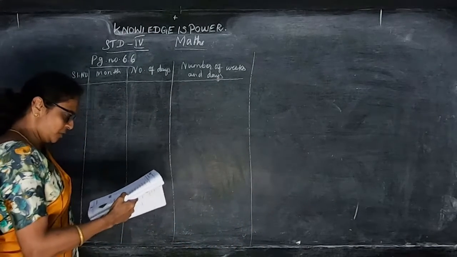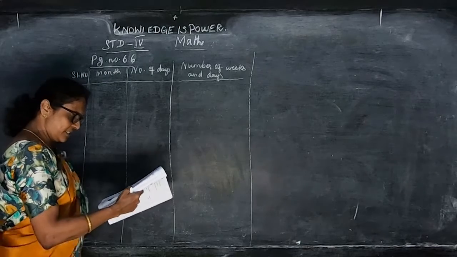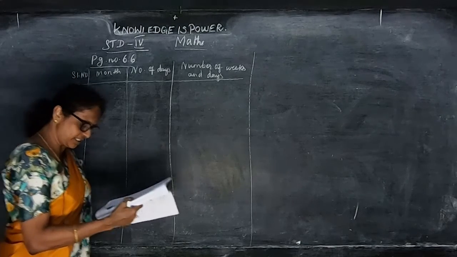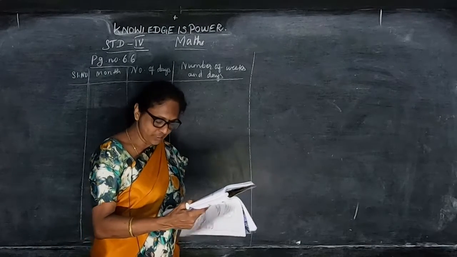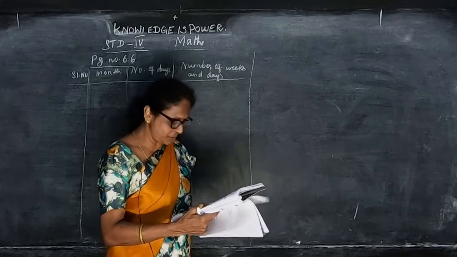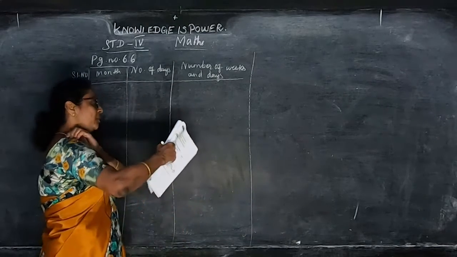You already know that 1 week is 7 days, 1 year is 365 days, 1 year has 12 months, and 1 year has 52 weeks. Let us see how we get 52 weeks.